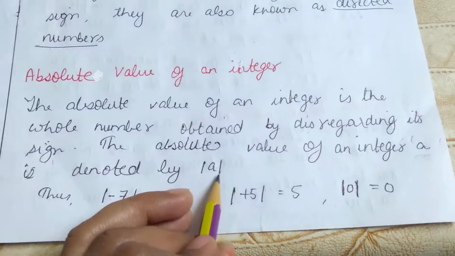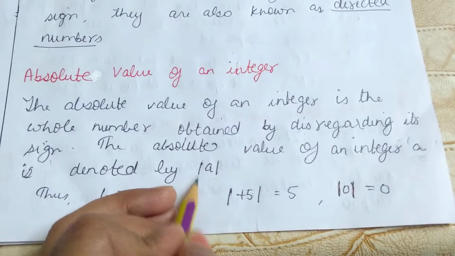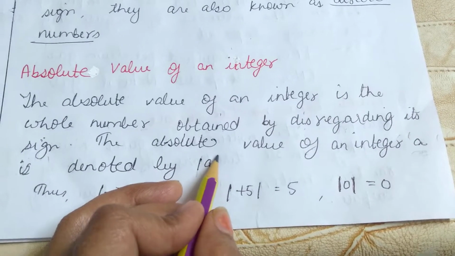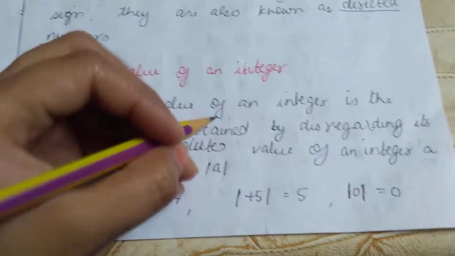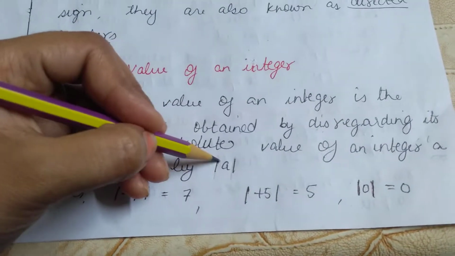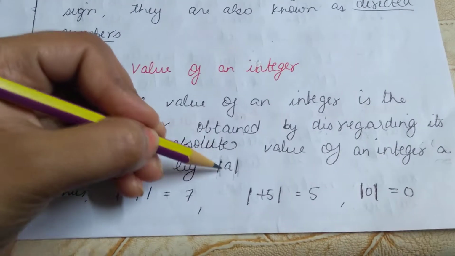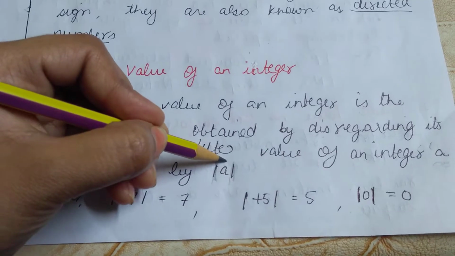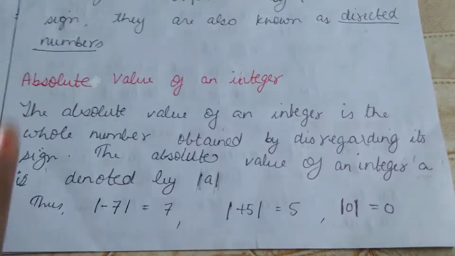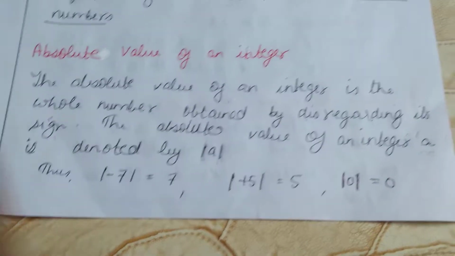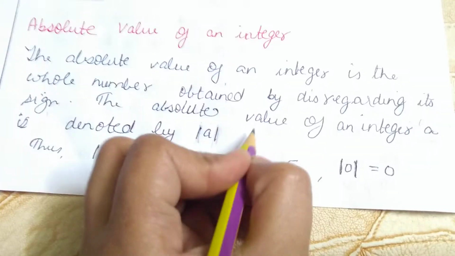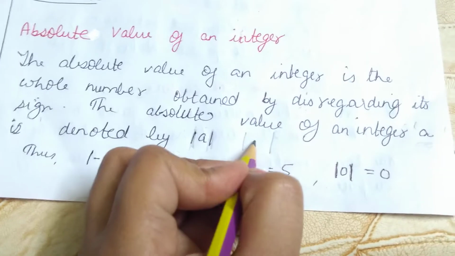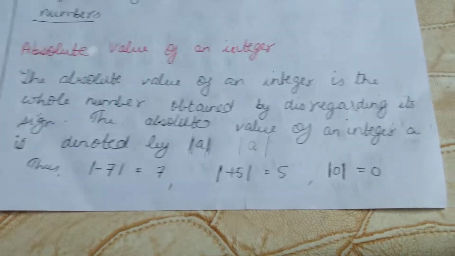Then the absolute value of an integer a, we have taken an integer a, then we can write it like this. The absolute value of integer a can be written like this. This is the modulus sign, this mod sign, and inside this an integer is written. We can represent the absolute value of an integer like this: two straight lines, and inside this an integer.